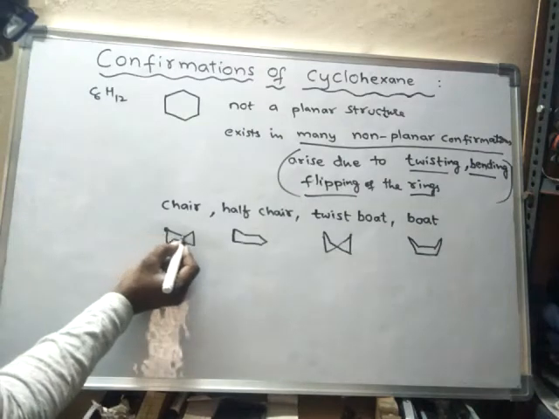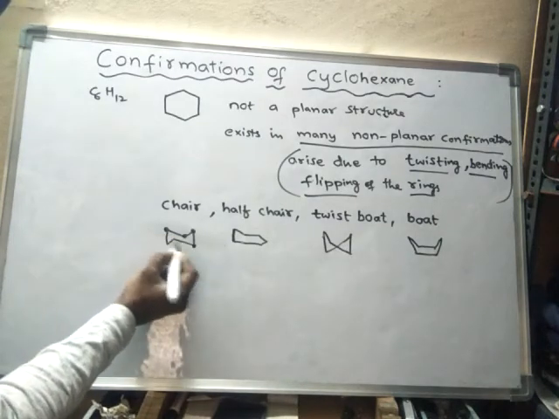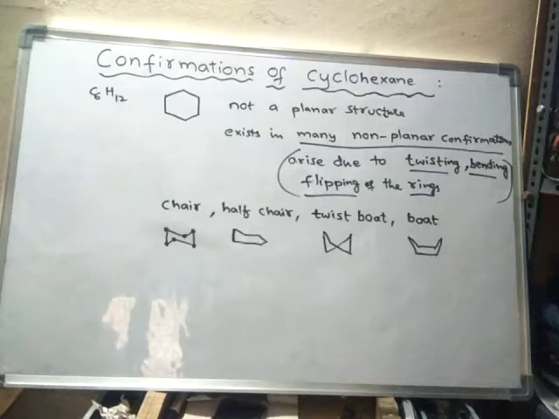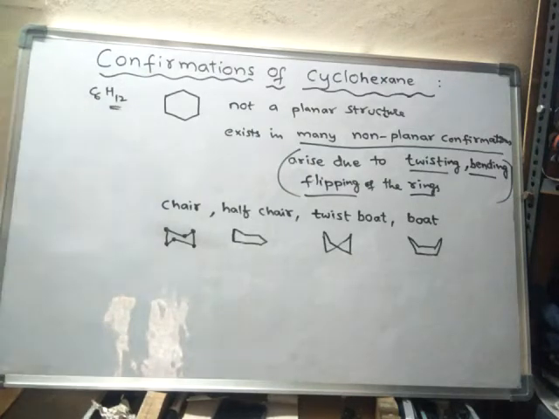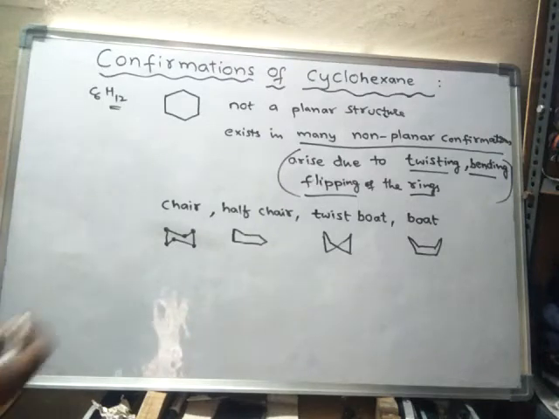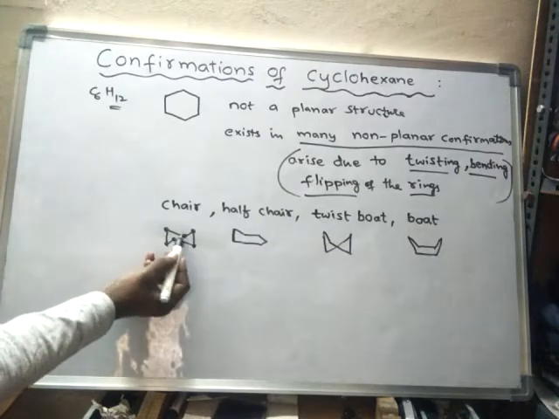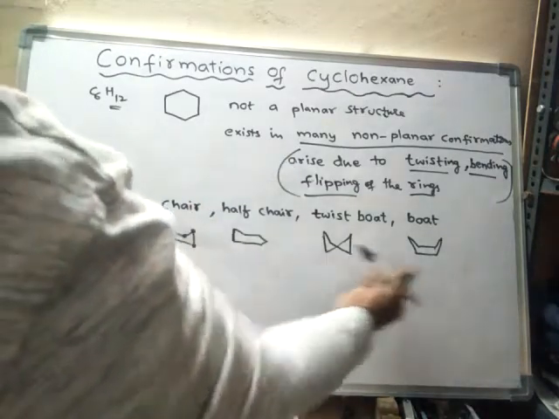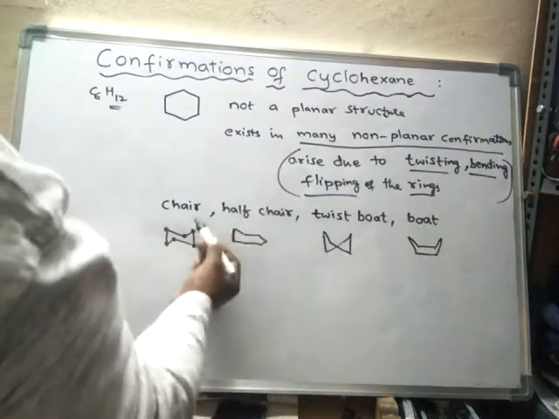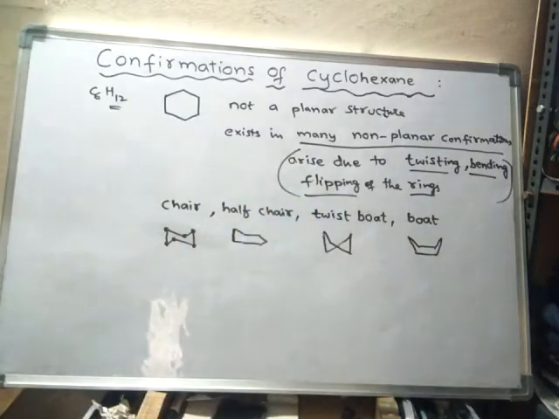There are 6 carbons, and every carbon has 2 hydrogens, so 6 carbons have 12 hydrogens. There are many conformations, and out of these, 4 are prominent conformations of cyclohexane.